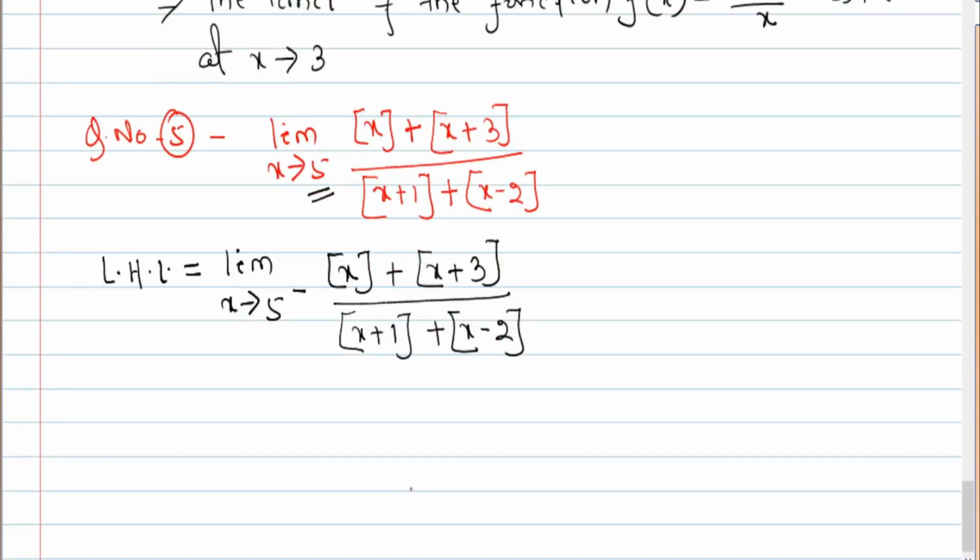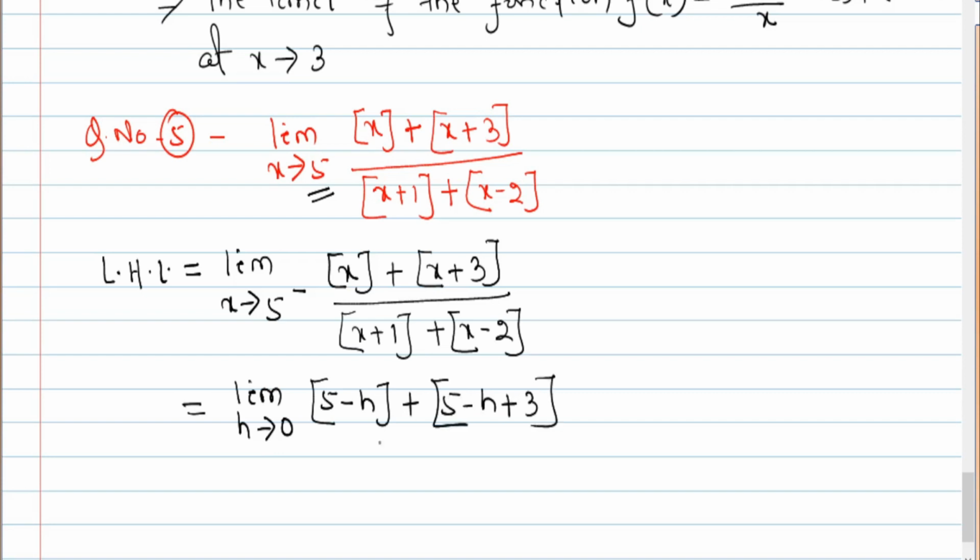Okay, now we'll take limit h tends to 0, where x should be replaced by 5 minus h: 5 minus h plus 3, and whole divided by 5 minus h plus 1 plus 5 minus h minus 2. Okay.